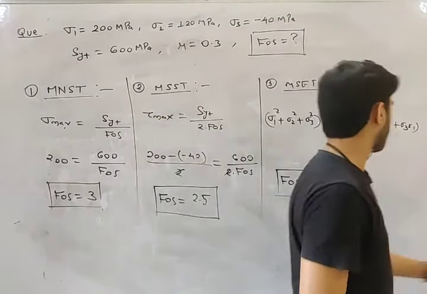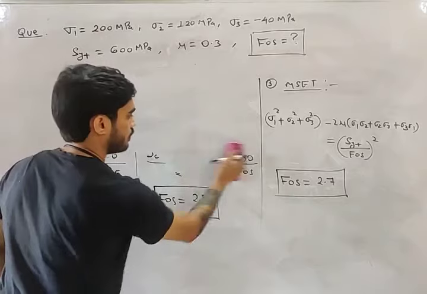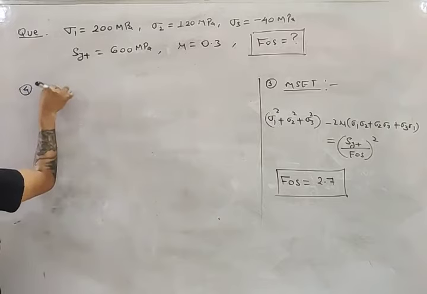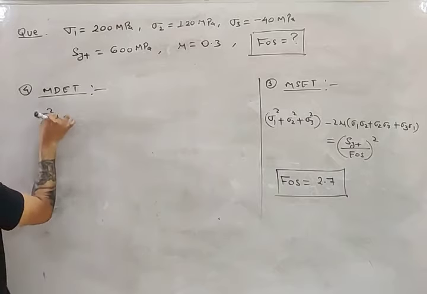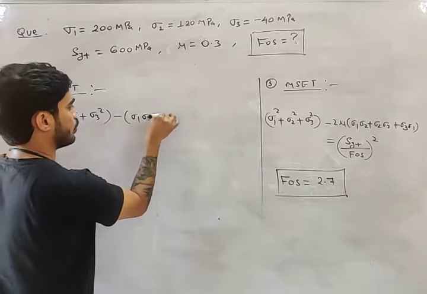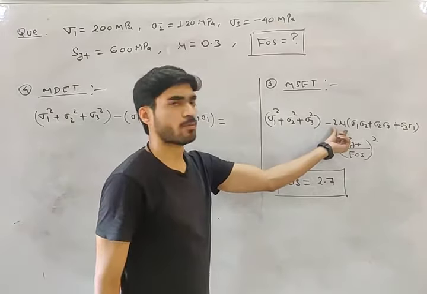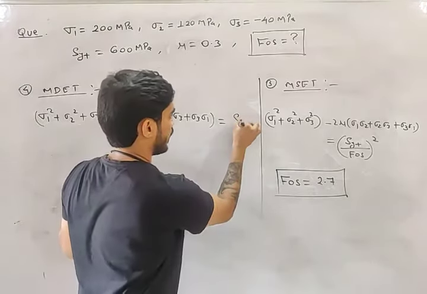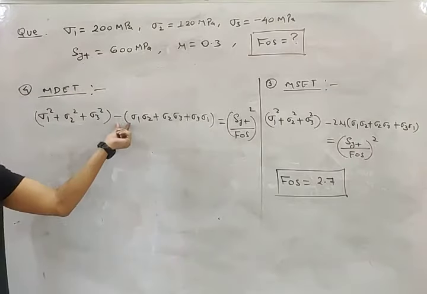Now, my friend, maximum distortion energy theory, the fourth one. So put the values in this relation: sigma 1 square plus sigma 2 square plus sigma 3 square minus sigma 1 sigma 2 plus sigma 2 sigma 3 plus sigma 3 sigma 1. Just remove 2 mu and you will get the relation of distortion energy theory equals SYT by FOS whole square. So these two relations are very similar. You only have to remove 2 mu.